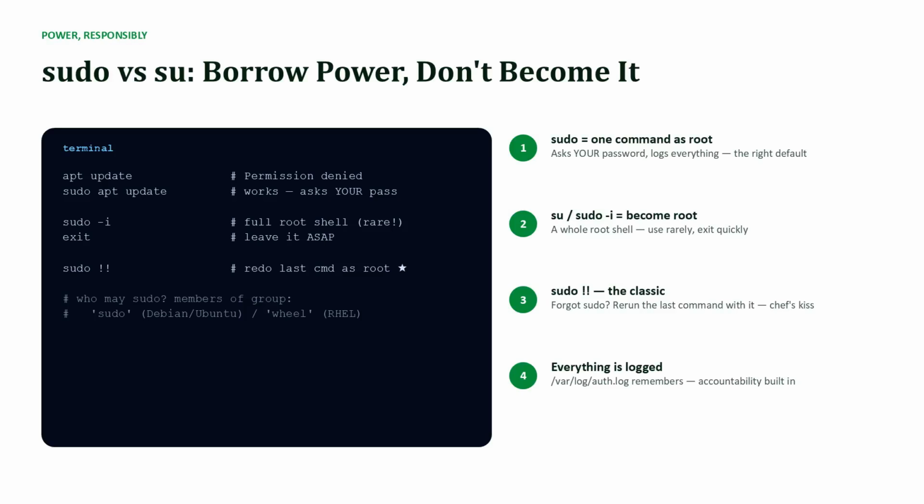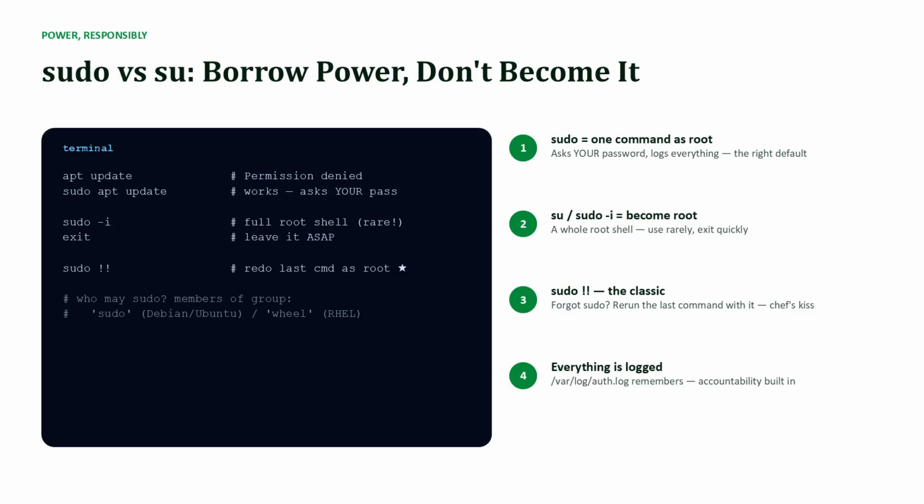Now the power tools. sudo runs one single command as root. It asks for your own password, does the deed, and logs it. That's the right default: precise, accountable, minimal. su or sudo -i makes you become root entirely, with the hash prompt from Part 2. Sometimes necessary, but treat it like handling a knife. Get in, do the job, exit.